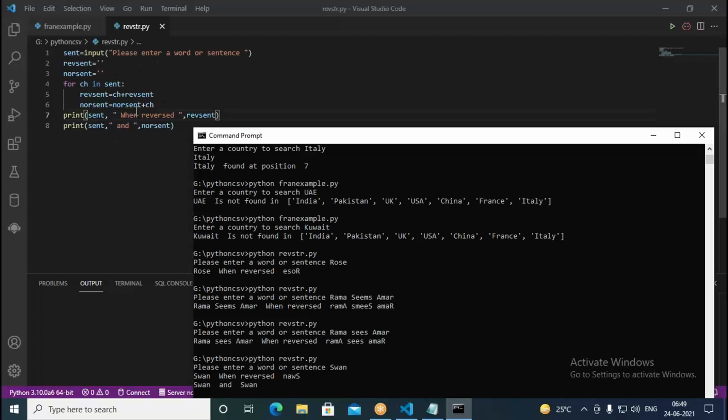So initial character here in this, in the CH in sent, we retrieve initially S. S is getting reversed. So in the reverse sent, what we write? CH plus reverse sent. So S plus rev sent, whatever characters you have, that's getting added. But here what happens? Nor sent equal to nor sent plus CH. Nor sent is empty and S. So initially both of them contain same S. But in the next iteration, what happens? CH is what? A we have. Swan. So in the swan, A is the next character. When you go with the rev sent equal to char plus rev sent. Char is what here?